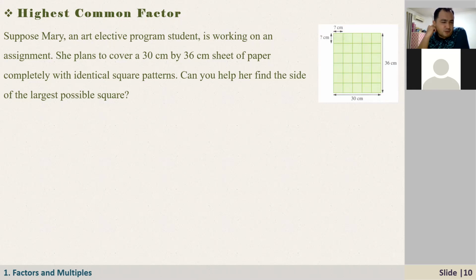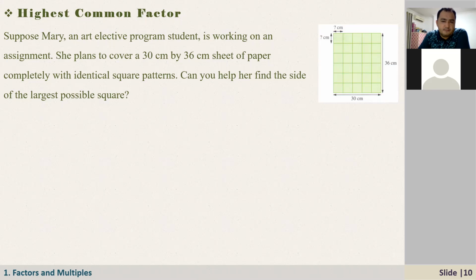Salim, can you read the problem, or is it too small for you? No, I can read. Suppose Mary, an art elective program student, is working on an assignment. She plans to cover a 30 centimeter by 36 centimeter sheet of paper completely with identical square patterns.